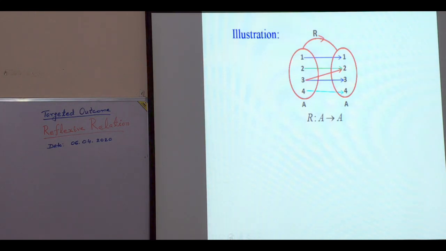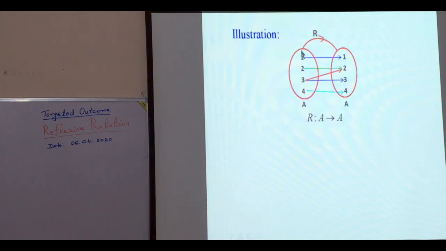Now the question arises, is R reflexive on A? What does the definition say? The definition says only one thing.